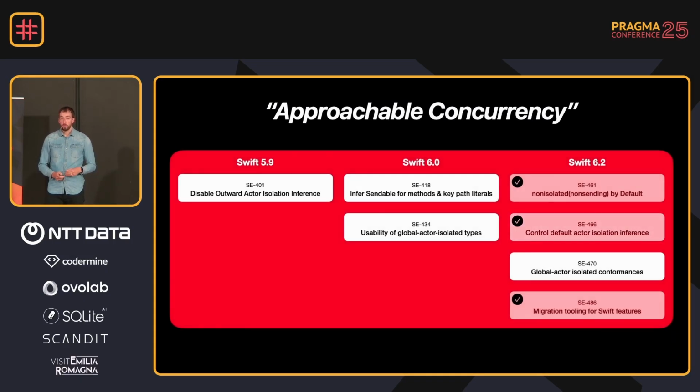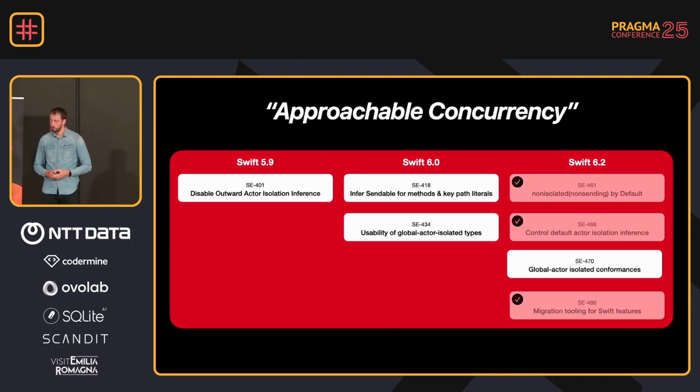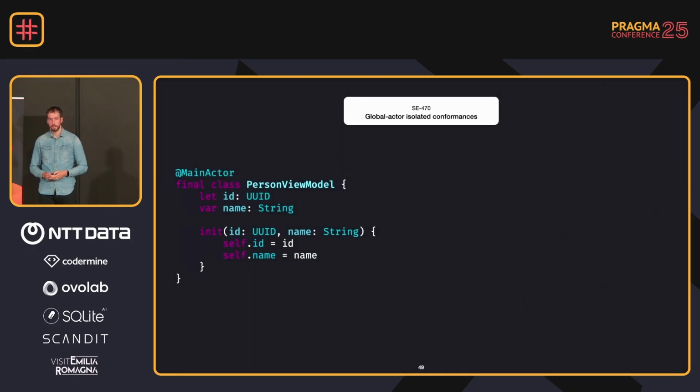So the final proposal from this year's Swift 6.2 release is about global actor-isolated conformances. And this is solving another pain point. You migrate to Swift 6, and you're getting closer and closer, but there was that final itch that you couldn't solve. It was basically not possible. And I'll show you what I mean.